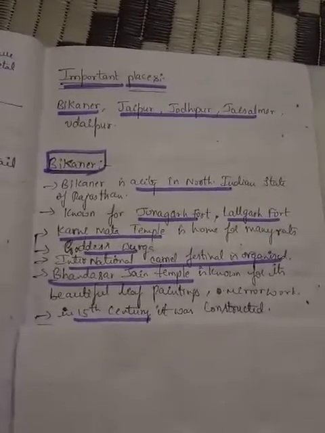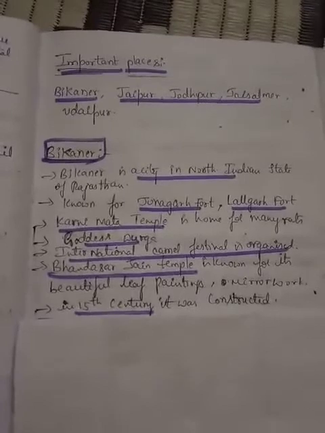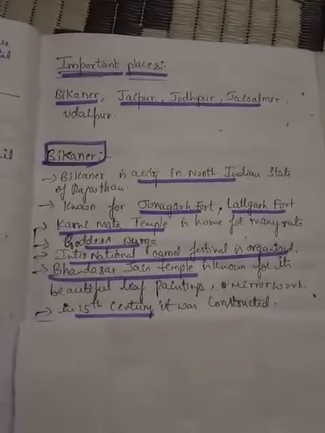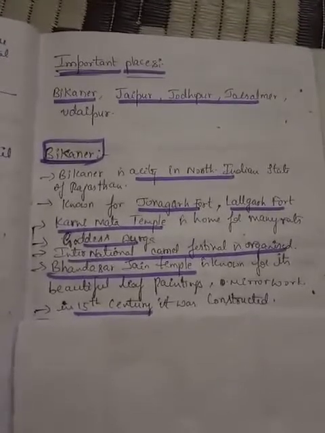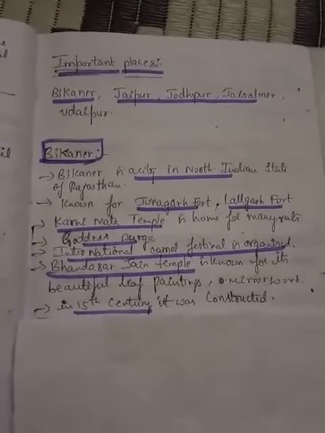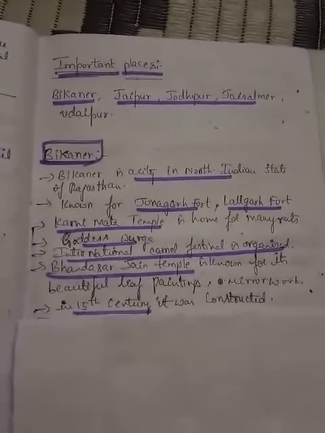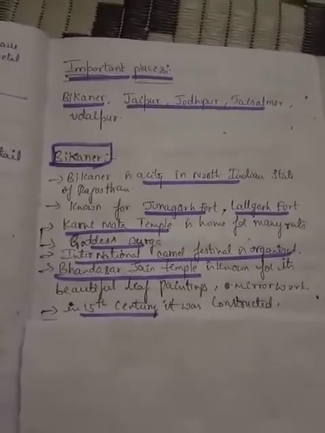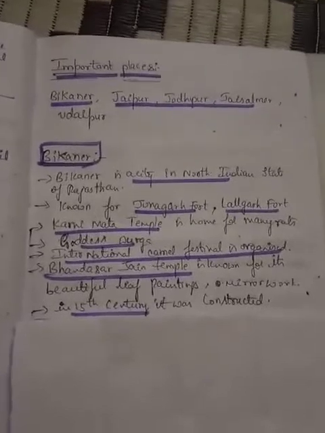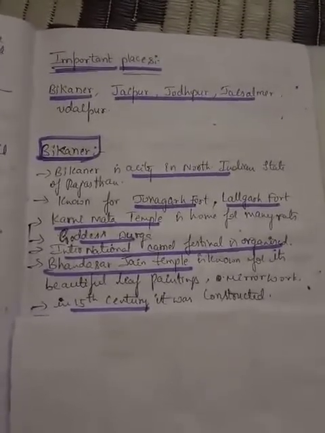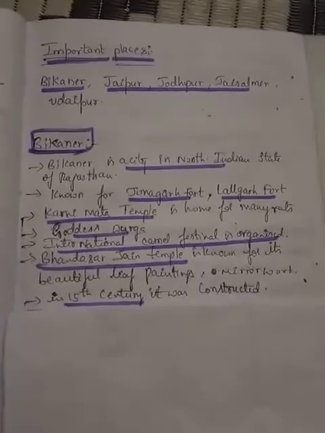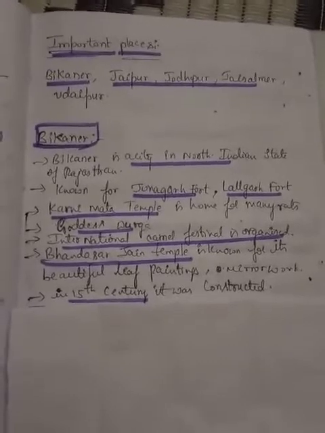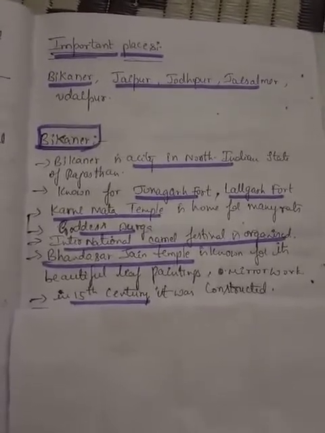It is also known for the international camel festival, which is organized in Bikaner once in a year. What do they do in this international camel festival, children? They conduct a camel fashion show, camel dance, camel race, and certain other competitions related to the camel. Then the Bhandasar Jain temple is found here.